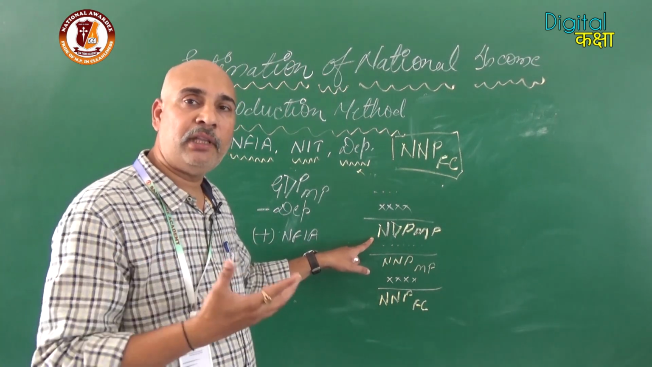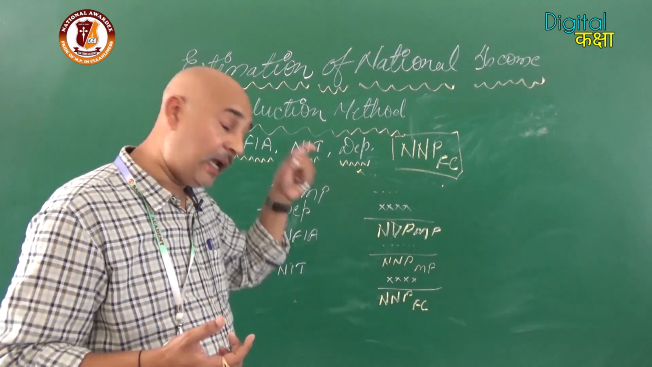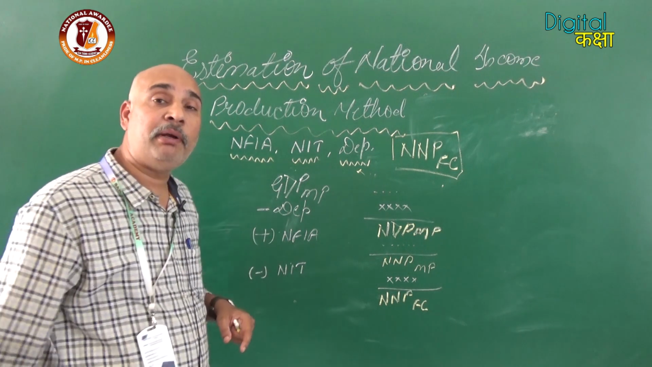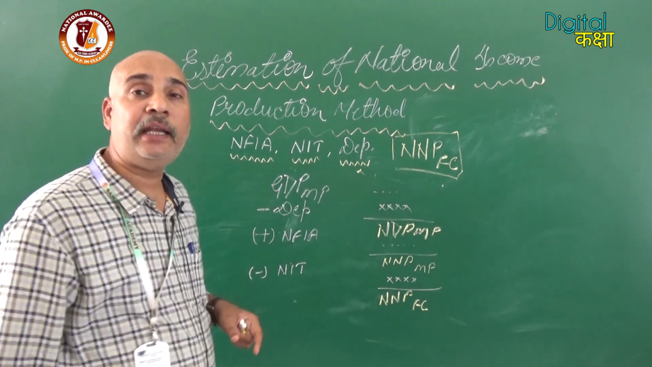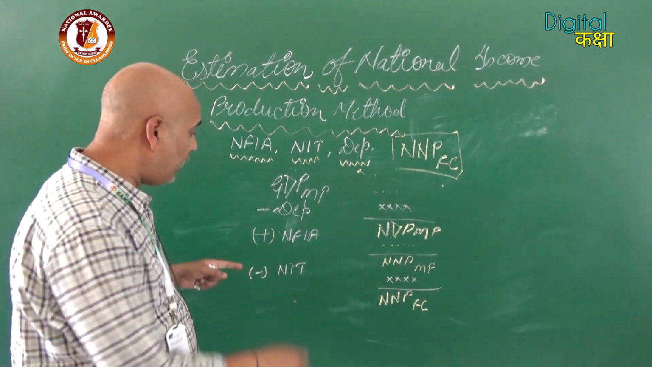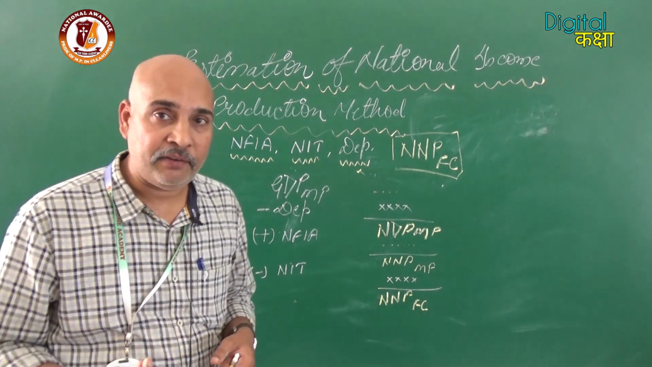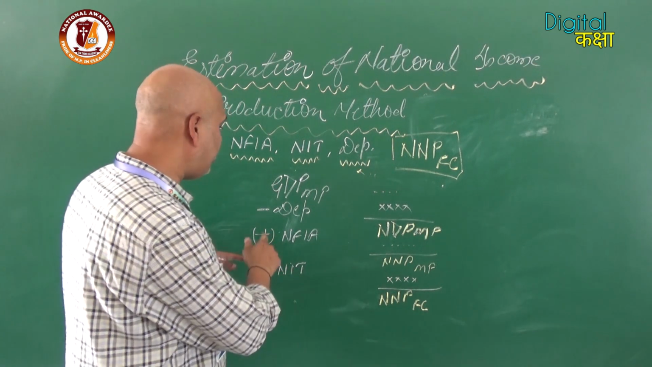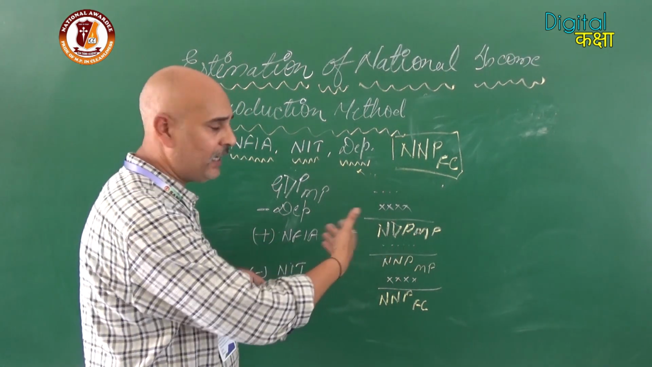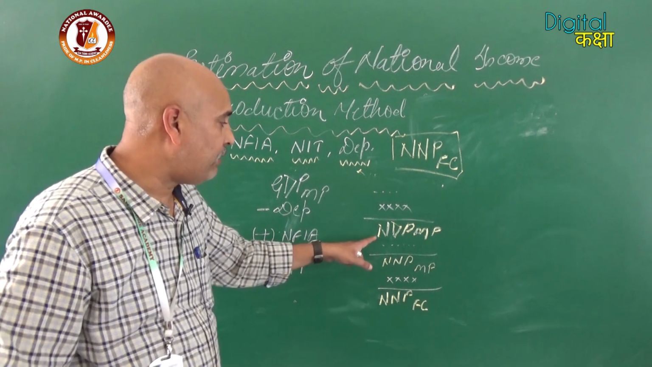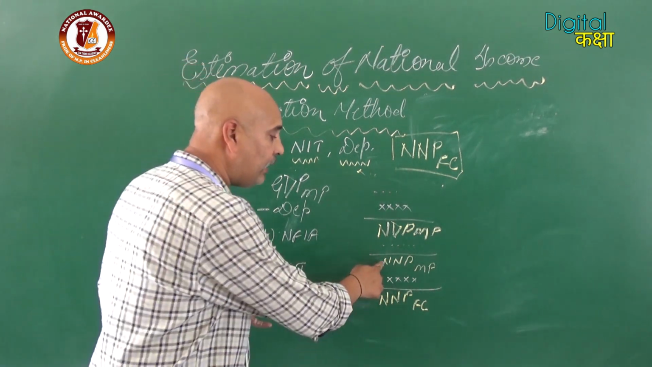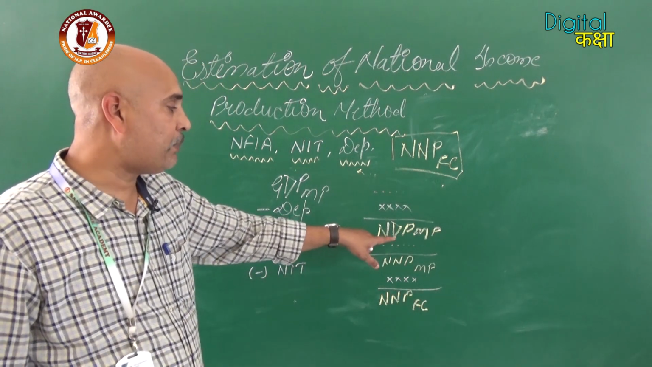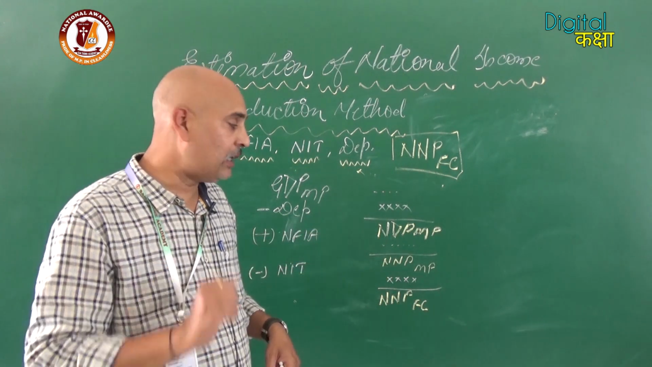That means we now have the value of NDP at MP. After that, another element will be used, that is NFIA, net factor income from abroad. If it is given positive, it will be added. If it is given negative, it will be subtracted. After the addition or subtraction, we will get net national product at market price. That means domestic product will be converted into national product.